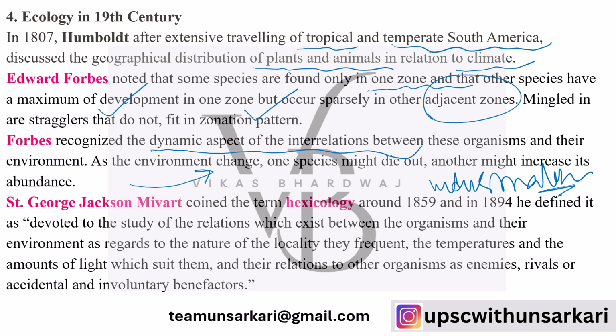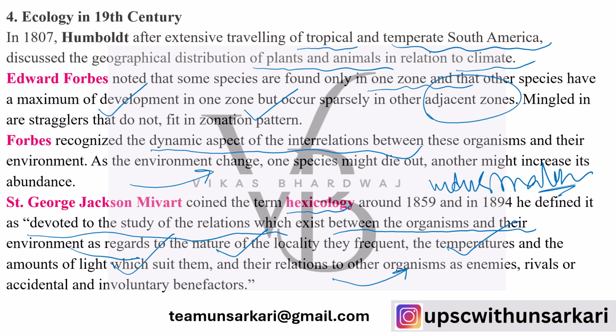Not everyone, but we have to understand which are having a common general and they are coming in examination through current affairs. Similarly, the role of Saint George Jacon Mivart, he coined the term hexicology, and he defined it as devoted to the study of the relations which exist between the organisms and their environment as regards the nature of the locality they are frequenting, the temperatures and the amount of light which is suiting them, and the relation with other organisms including enemies, rivals, accidental or involuntary benefactors.